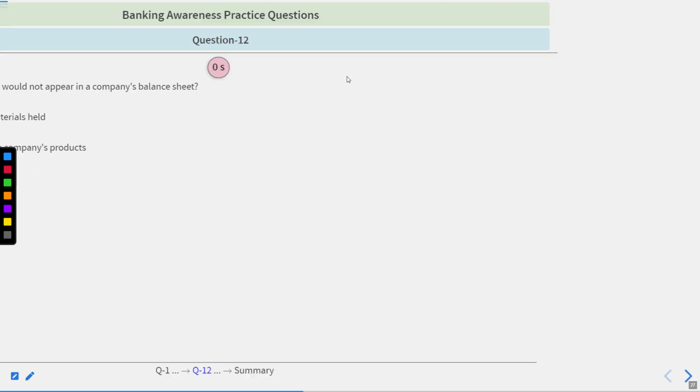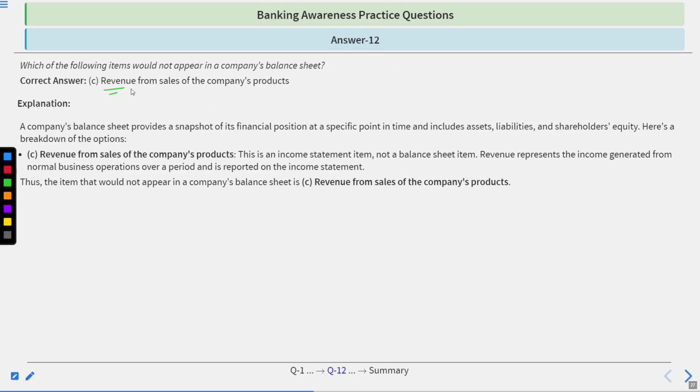Okay, the time's up. Correct answer is C, revenue from sales of the company's products. Go by the explanation. A company balance sheet provides a snapshot of its financial position at a specific point in time and includes assets, liabilities, and shareholders' equity.